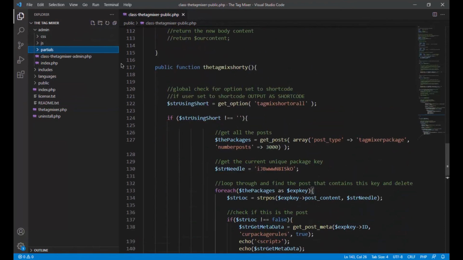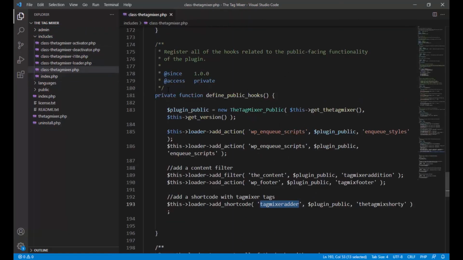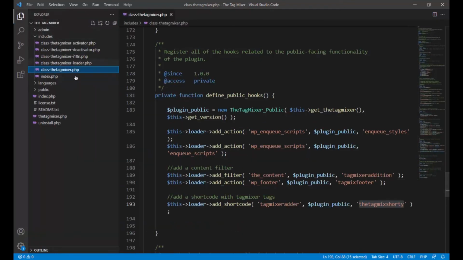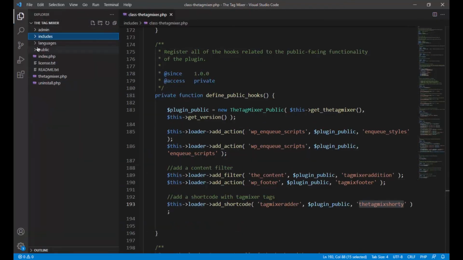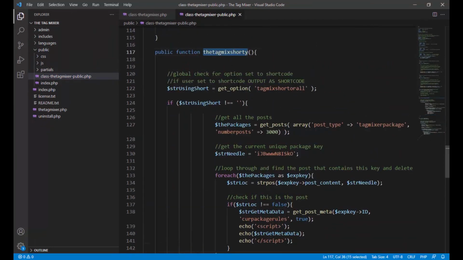Remember that we already set this stuff in the general class. When you're in the includes and you have the general starting class for the whole plugin right here, we set up all of our public hooks and everything. We added a shortcode called tag mixer adder, and it was calling to the public class, and to tag mix shorty as where it's getting its shortcode from. If you look in the public class again and look down there, that is called tag mix shorty. So this is where it's calling to get it.